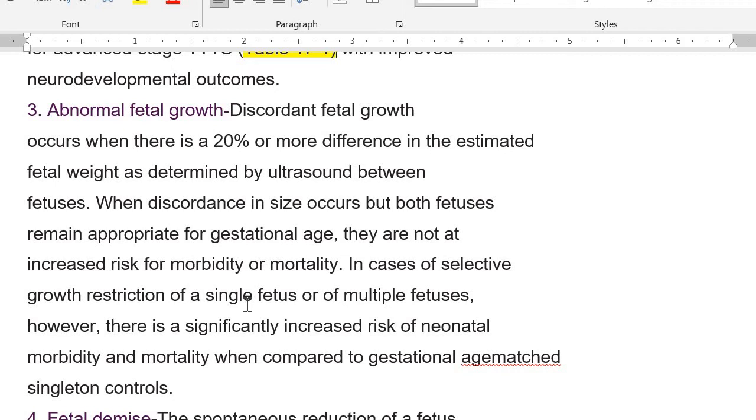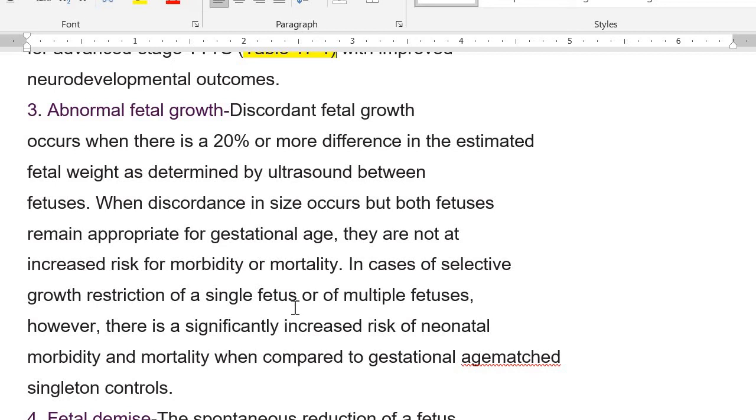When discordant size occurs, but one of the fetuses is not appropriate for its gestational age, then you have to worry. Let me give the same example again. At 20 weeks, you expect both fetuses to weigh about 500 grams. But now one fetus is weighing 500 grams and the other one is weighing 450 grams. Then you should be worrying about it. So if there is a discrepancy in size of 20%, that is an indication for delivery.